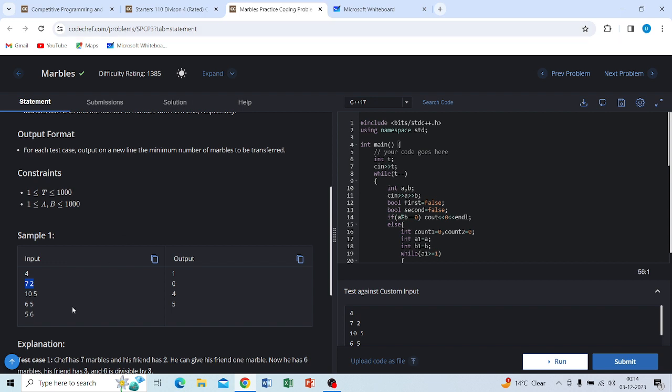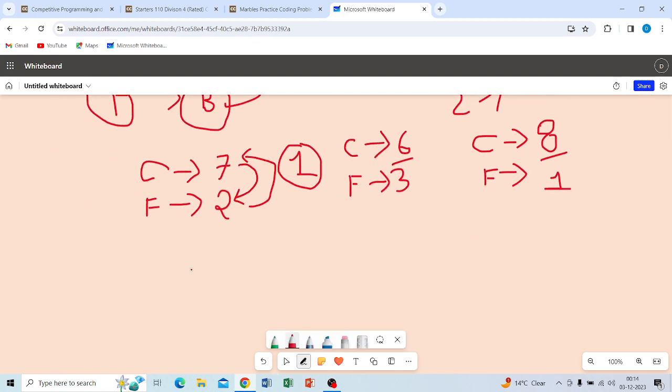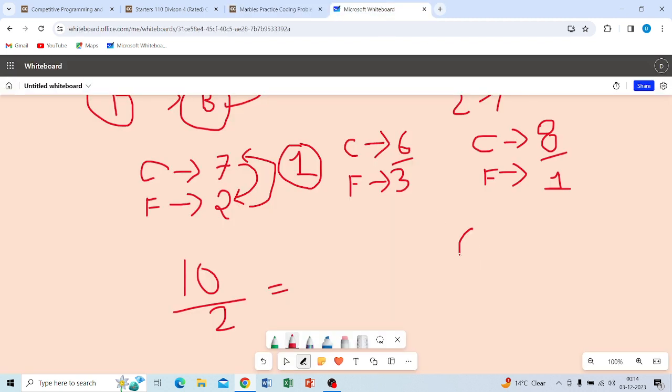Okay, so 10 and 5, which cannot be exchanged, because 10 is obviously divisible by 5, so that's why no exchange is needed between them. 6 and 5: 6 is not divisible by 5.